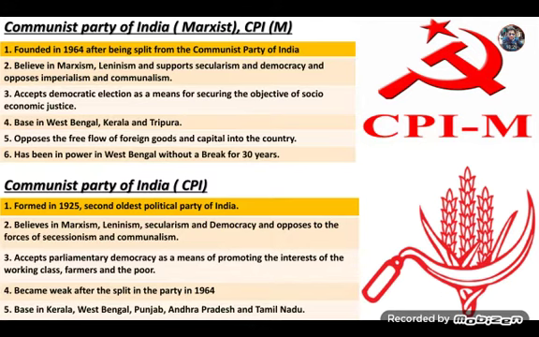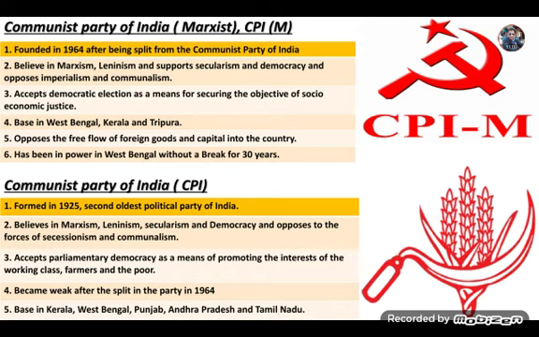Then the two left parties of India. Communist Party of India, Marxist, was founded in 1964 after being split from the Communist Party of India. It believes in Marxism, Leninism, and supports secularism and democracy. It also accepts democratic election. Its main base is in West Bengal, Kerala and Tripura. Right now, we do not find the government of this party in any of the states of India, neither in West Bengal, nor in Kerala, nor in Tripura. In these three states, this party is acting as the main opposition party.